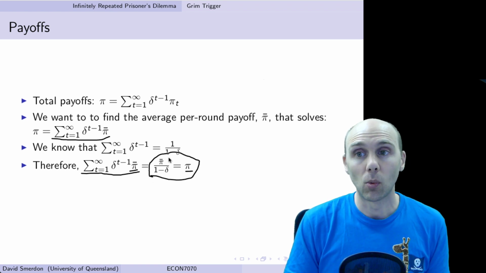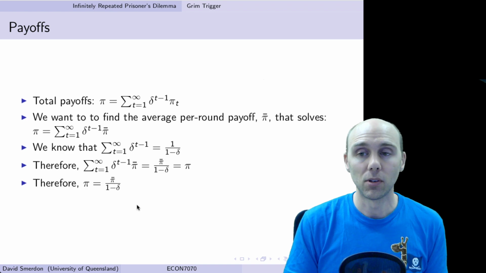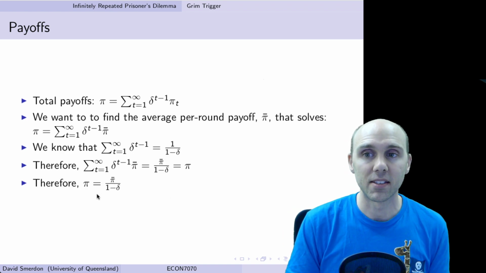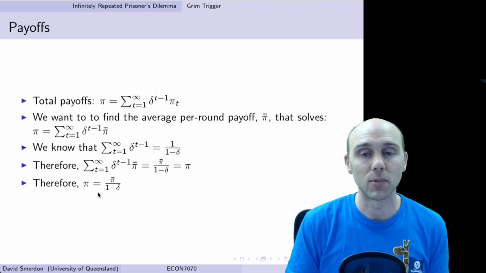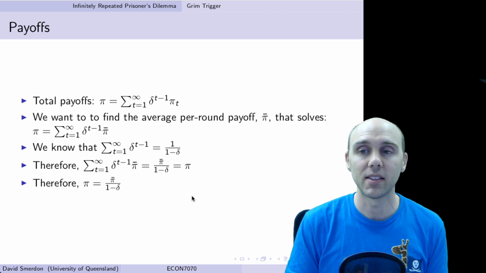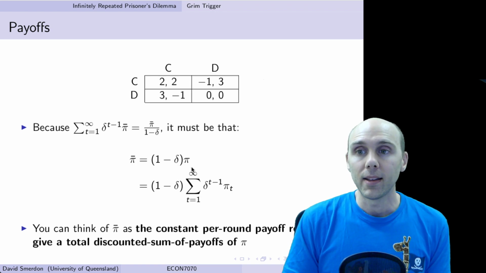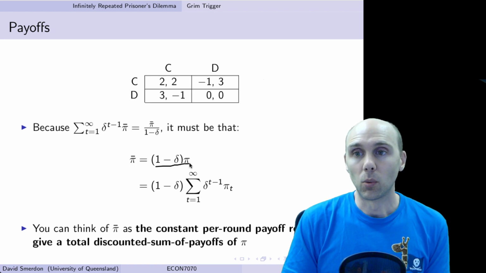We want to find what this pi bar is equal to. When we rearrange that, we'll see that it's equal to pi times 1 minus delta. So we'll see this on the next slide. Pi times 1 minus delta is equal to pi bar.